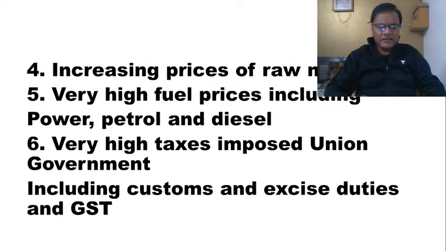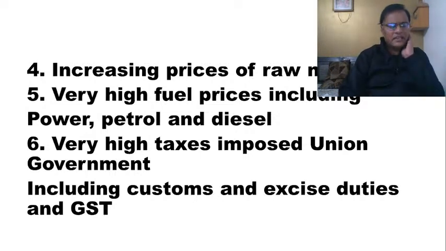Even oxygen cylinders were not allowed to be supplied by removing the customs duties. That is the kind of governments that we have in the GST Council meeting. That is what the state governments have said. They do not want any kind of reduction in taxes. On the other hand, every state government was favoring more imposition of taxes. Then the central government, for reasons best known to them, has been hell-bent on increasing the customs and excise duties.